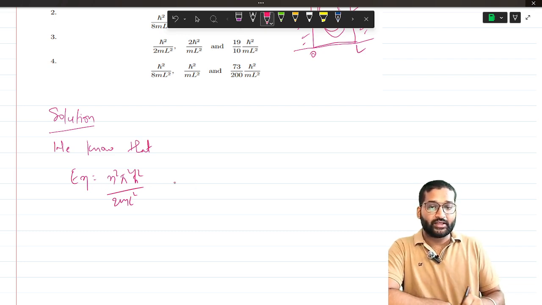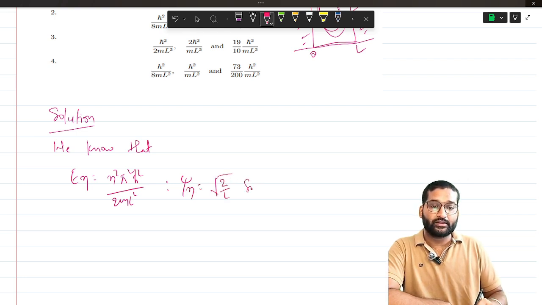For eigenenergy n, the wave function psi n is root 2 by L sine n pi x upon L. Okay, this is the wave function.